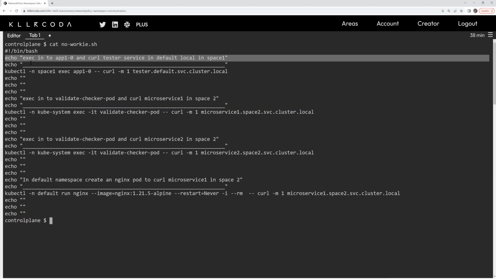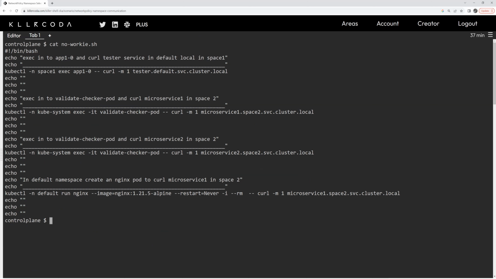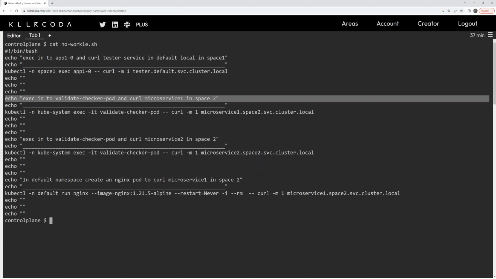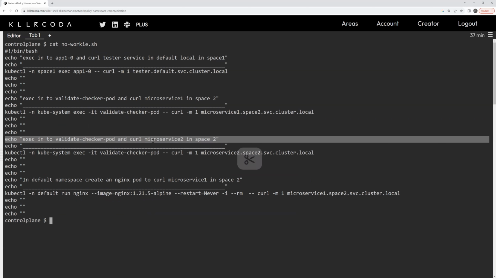We're going to exec into app1 and curl tester in the default local space 1. So this should not work. The next test is to exec into the validator checker pod and curl microservice 1 in space 2, and then microservice 2 in space 2. They should all fail.